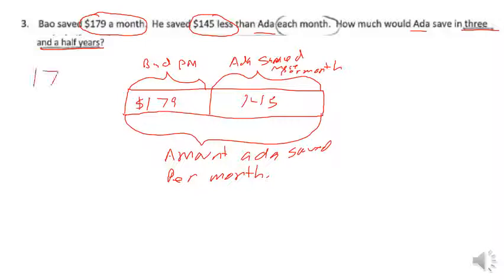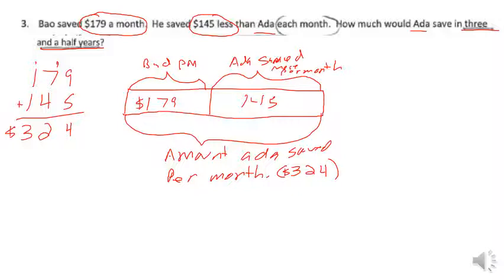Okay. So I can tell by the tape diagram, I'm just going to add these two together. 179, 145. 5 plus 4, it should be 9 plus 5 is 14. Carry 1. 8 plus 4 is going to be 12. And 3. So the total amount she saved per month was $324.